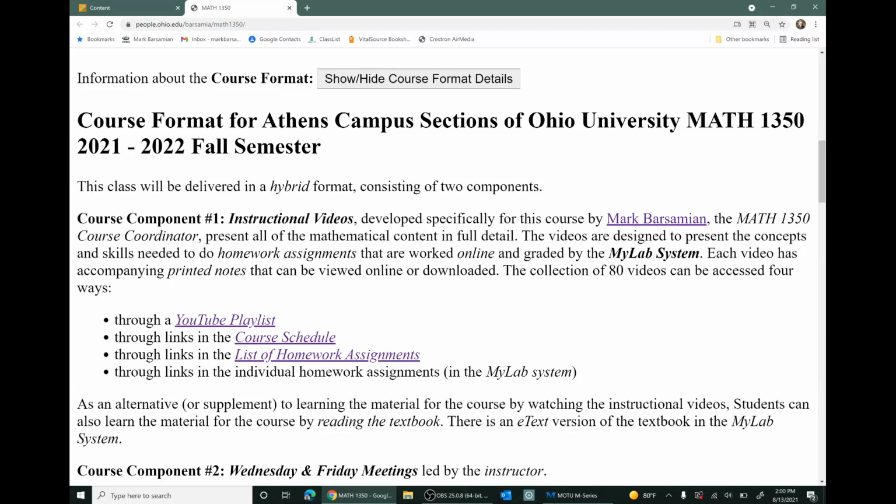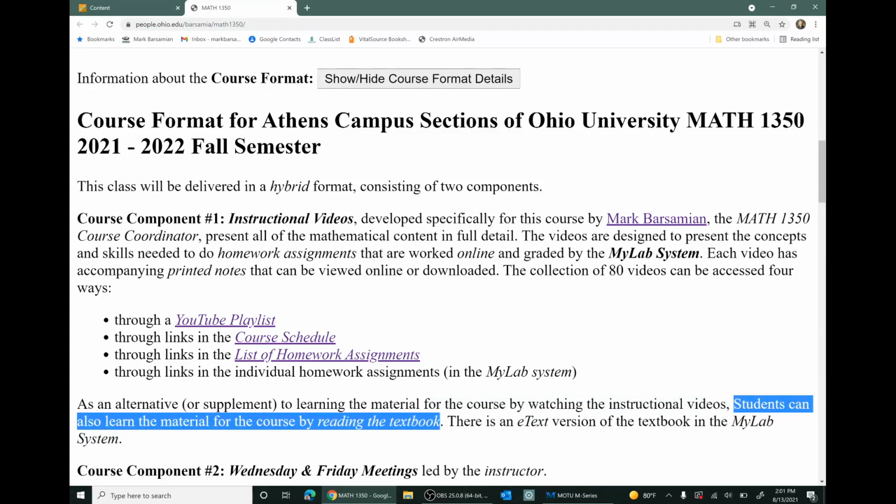Now, as an alternative or a supplement to learning the material by watching videos, you can learn the material for the course by reading the textbook. Reading the textbook is kind of the old-fashioned way, but it's the way that I prefer to learn math. I'm too impatient to watch a video.